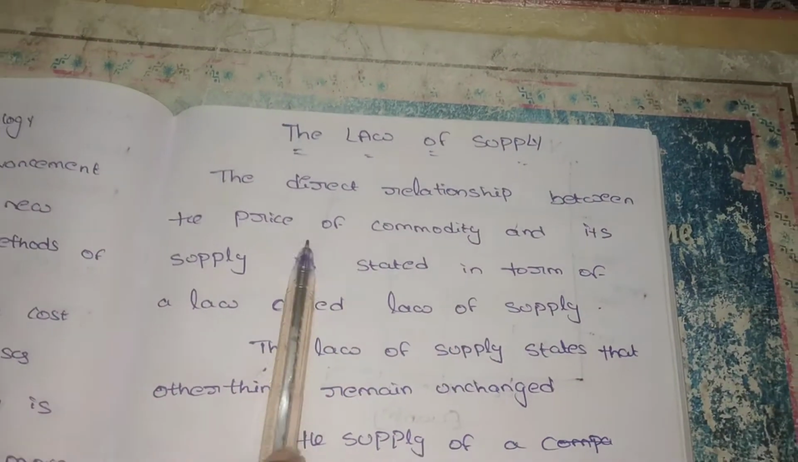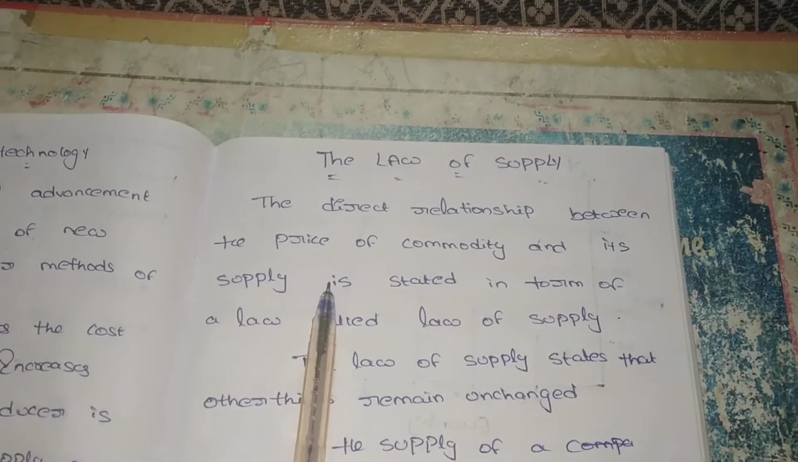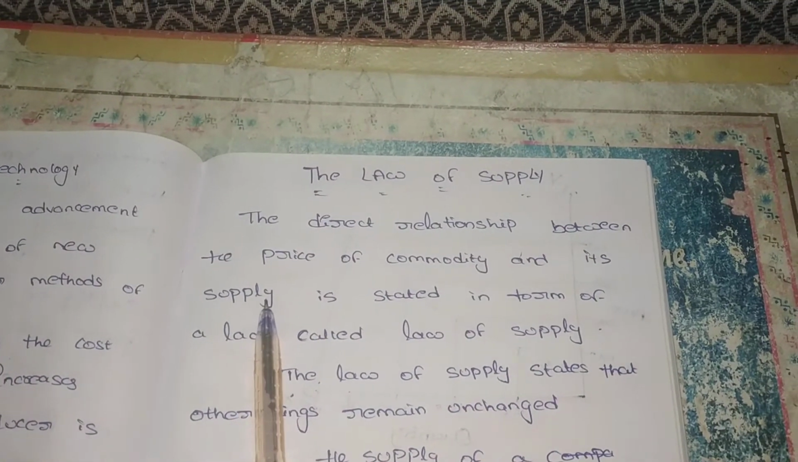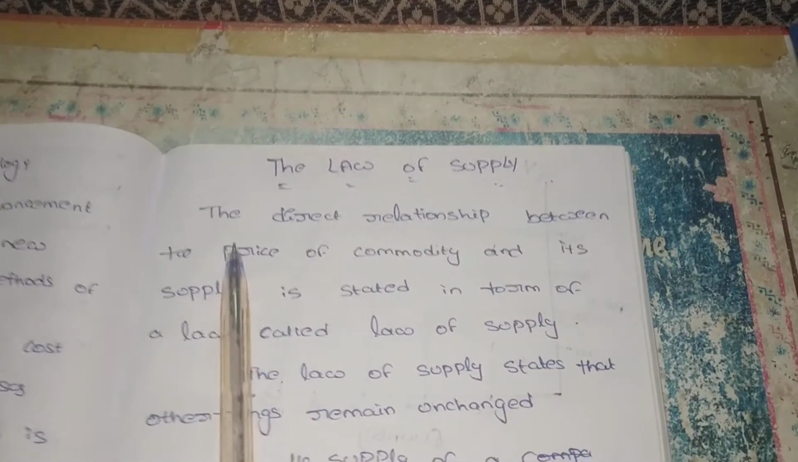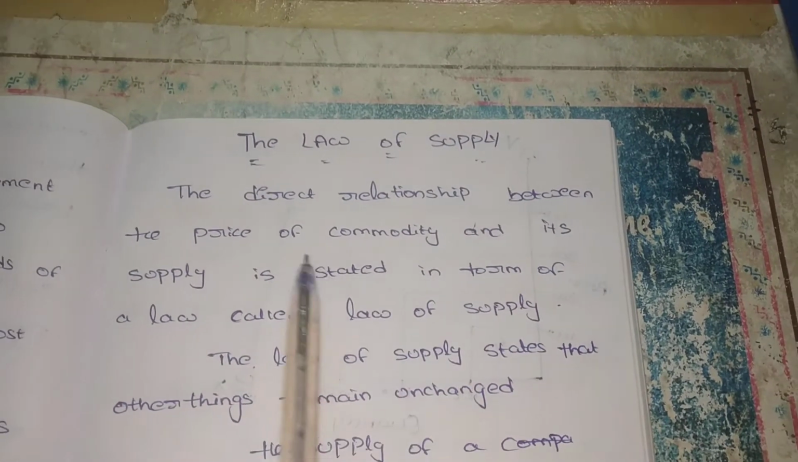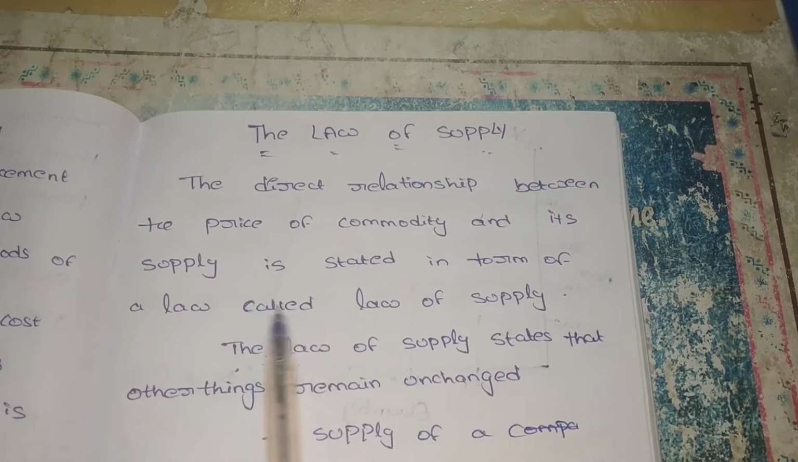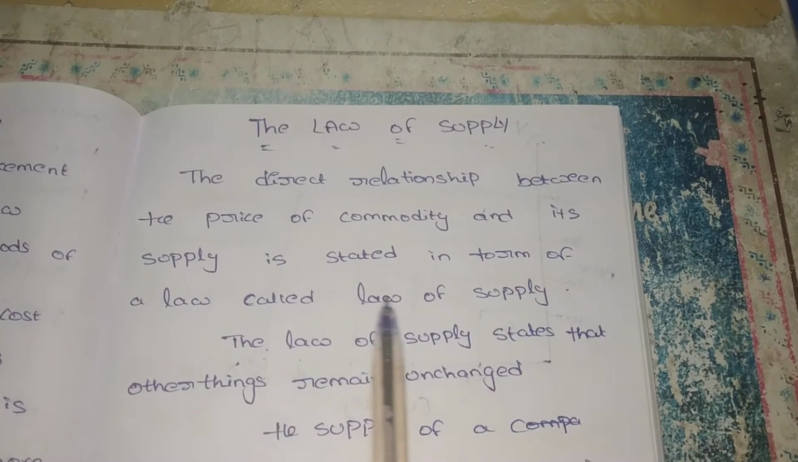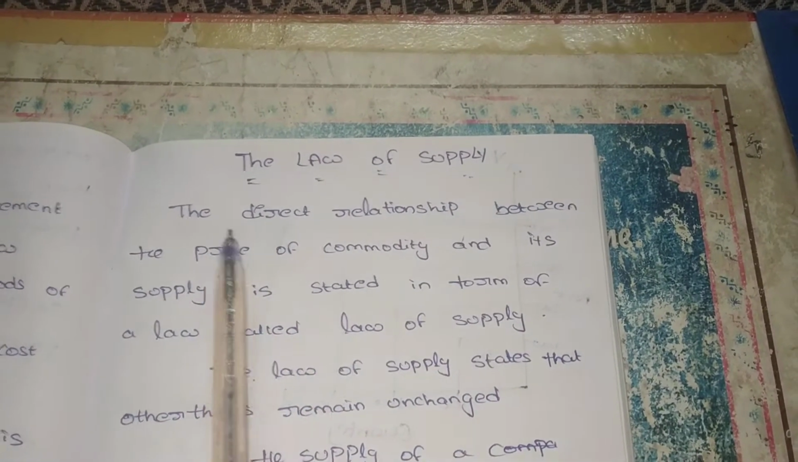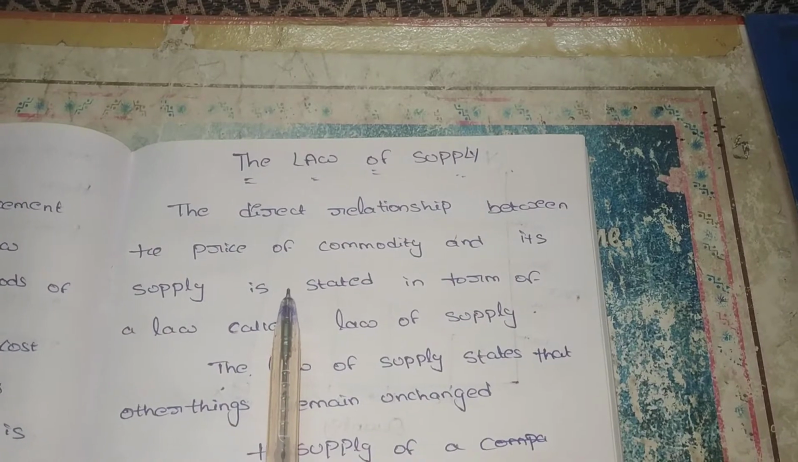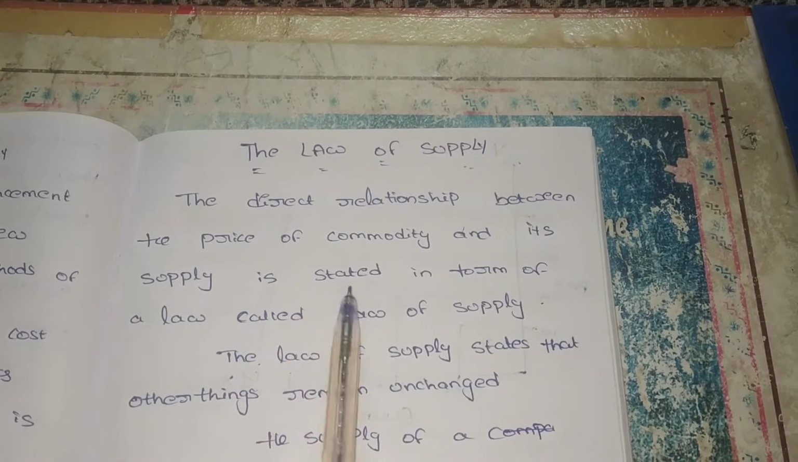We know that in demand there is an inverse relationship, but in supply there is a direct relationship between the price and the supply. The direct relationship between the price of the commodity and supply, stated in the form of a law, is called the law of supply. It states the relationship between the price and its supply. If the price increases, the supply also increases. If the price decreases, the supply also decreases.